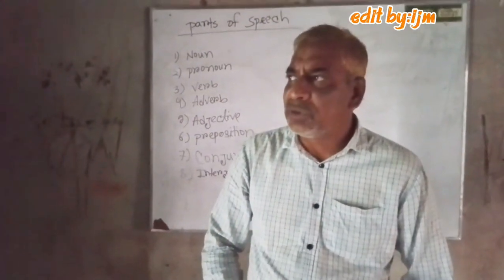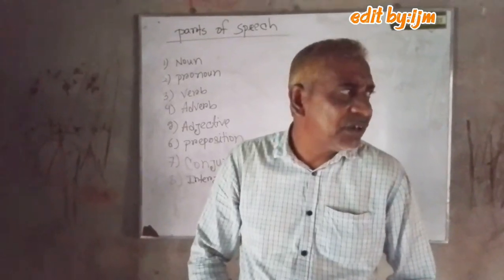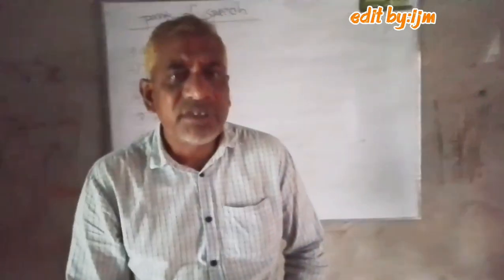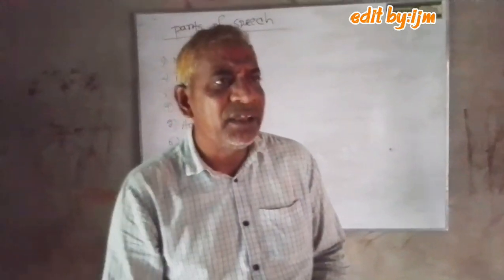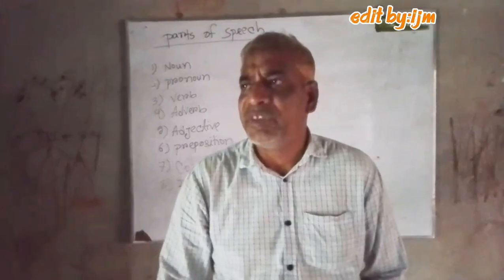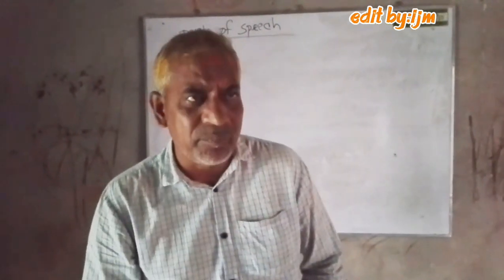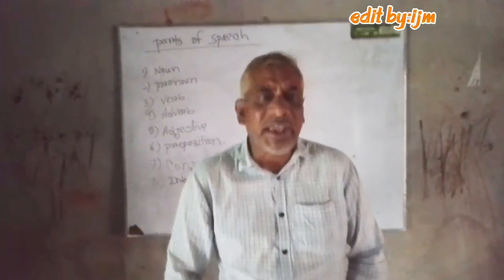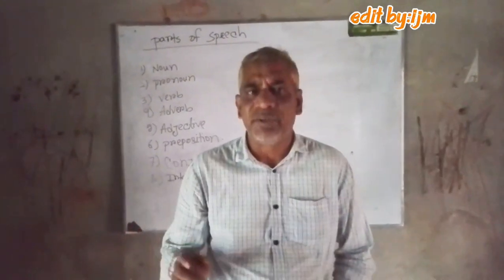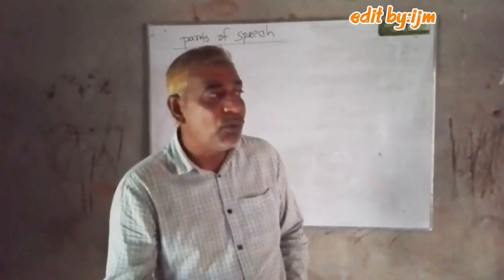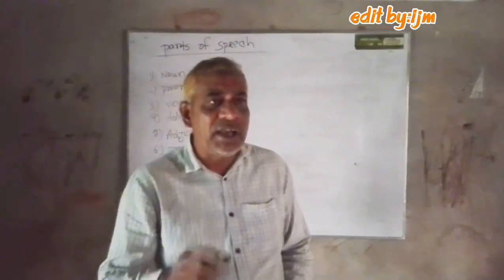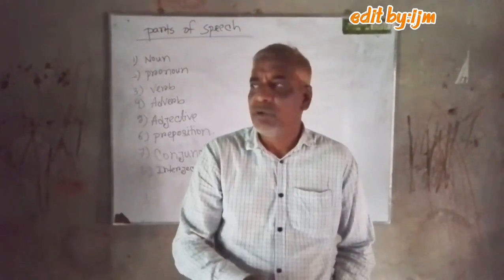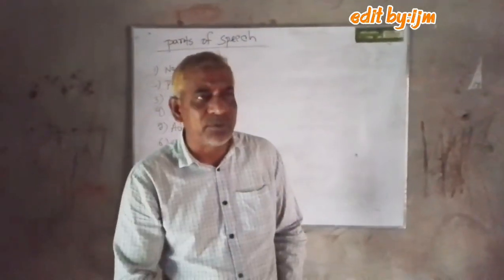Another is collective noun. That means not a single name. This is a group of names. Collective noun: a flock of sheep, a gang of dacoits. This is not a single name. This is a group of names. So we know the collective noun.